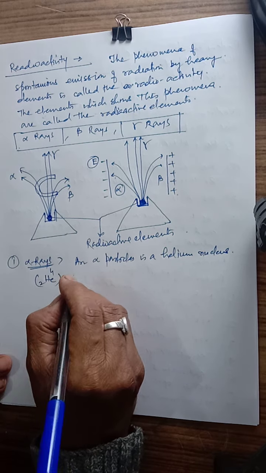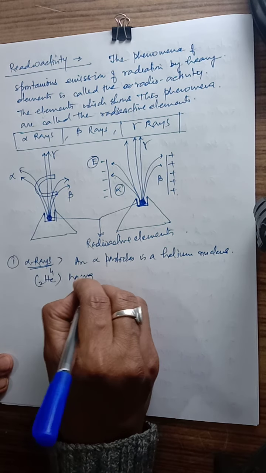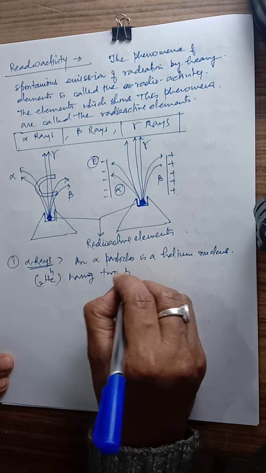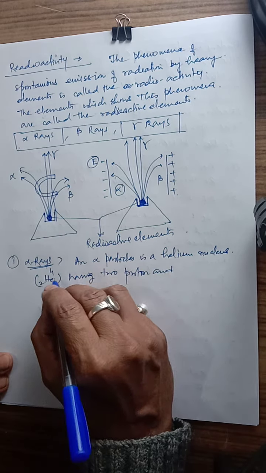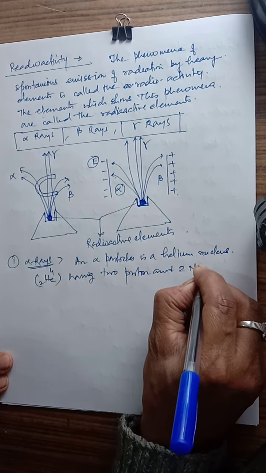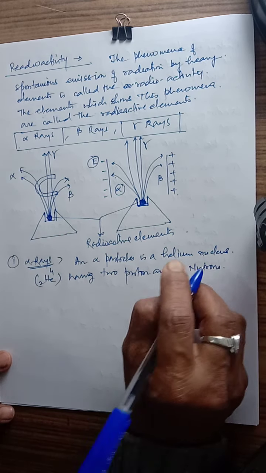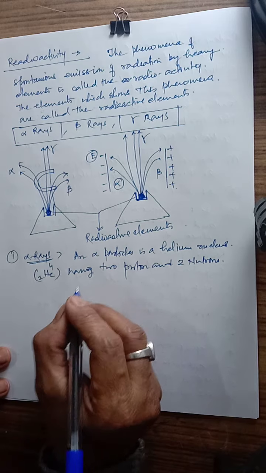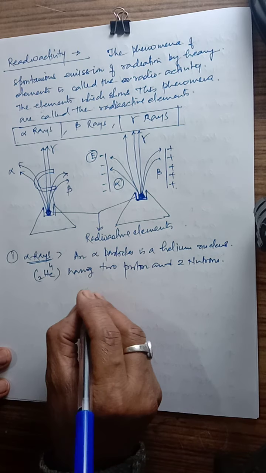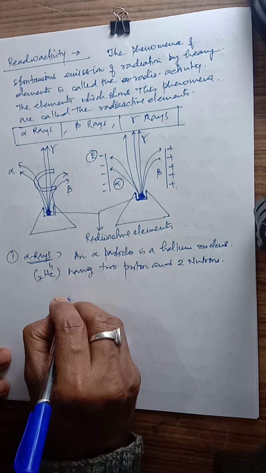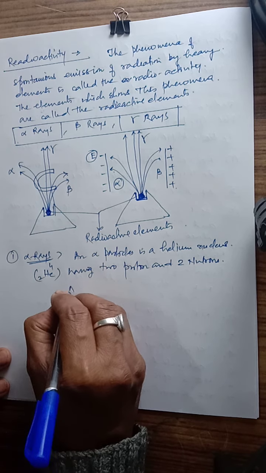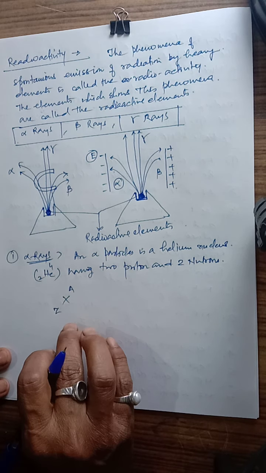This is the helium nucleus, which has 2 protons and 2 neutrons. Suppose this is a nucleus.